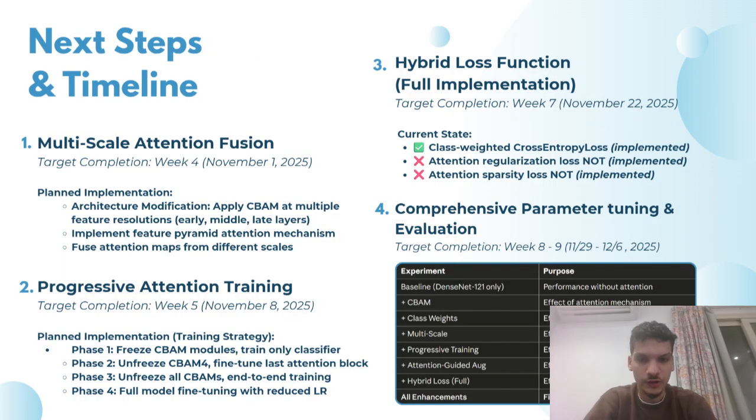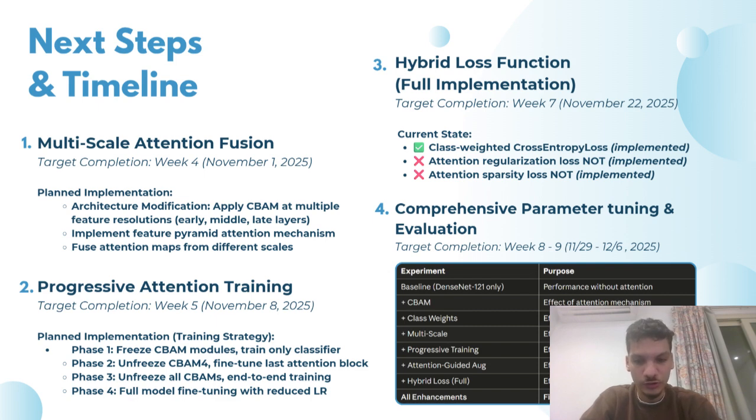As to the next steps and timeline, the main features that we need to implement are, first, the multi-scale attention fusion, which we intend to implement by week 4, which is November 1st. Our implementation is going to consist of applying CBAM at multiple feature resolutions, implementing a feature pyramid attention mechanism, as well as fusing attention maps from different scales.